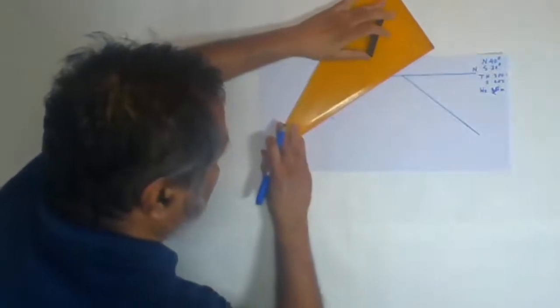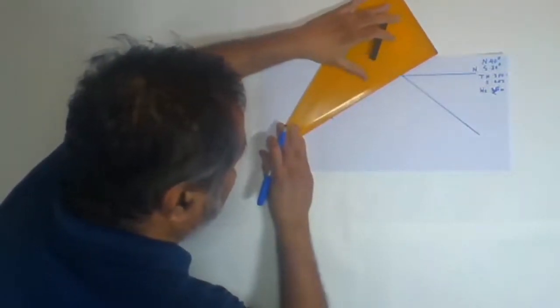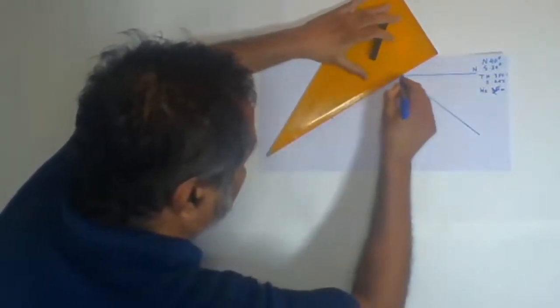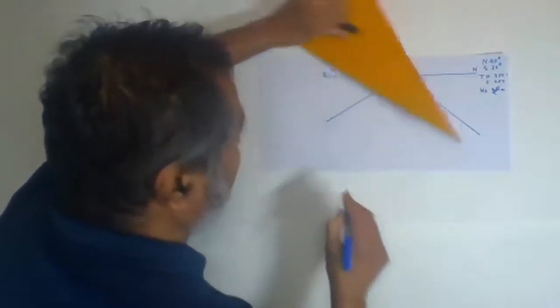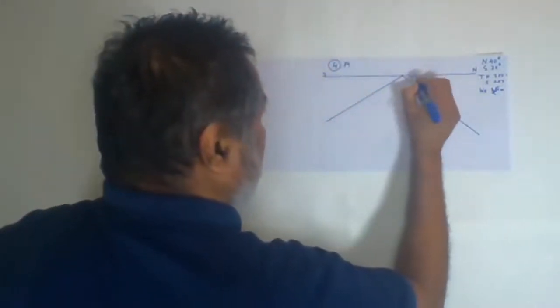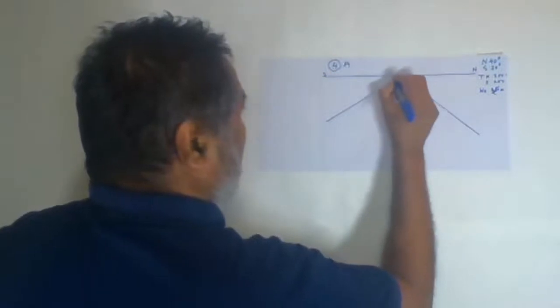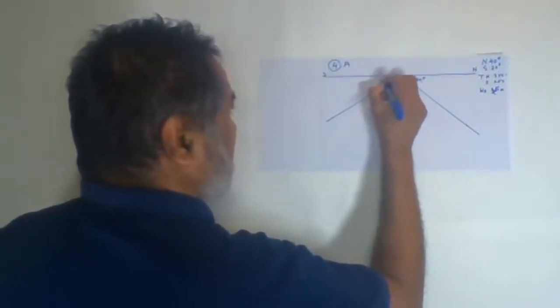Then this point we have to draw. Now how much have you taken? This side we have taken 40 degrees north and 30 degrees towards the south. Now what is given next?